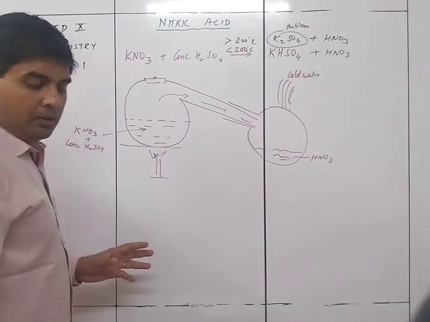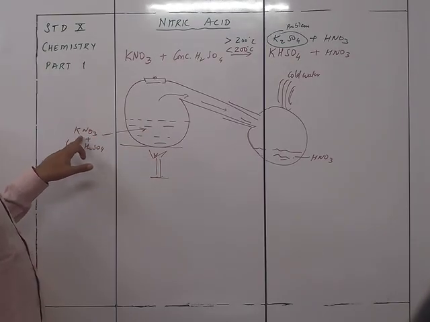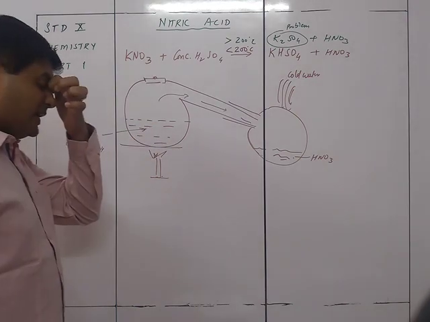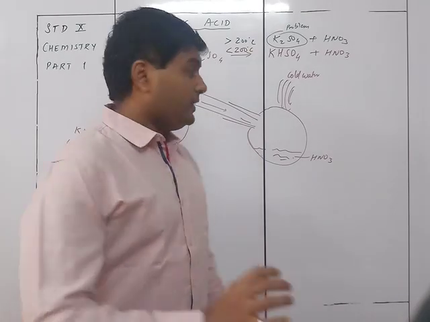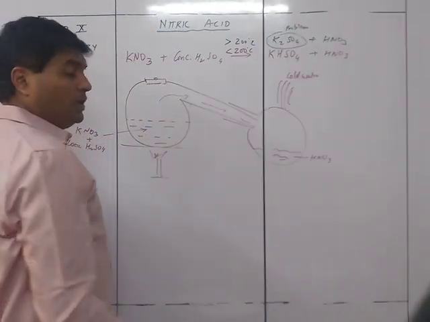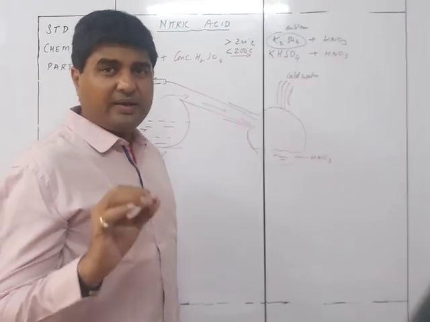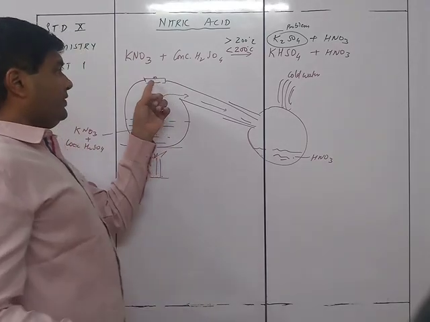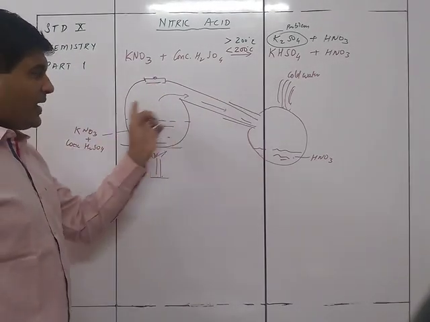So what's the procedure? The procedure will be this way. You are taking KNO3, that is niter, and concentrated sulfuric acid in this glass retort. The most important thing is that in the whole apparatus you are not having any rubber parts. It is a completely glass apparatus. Even the cap over here is glass. Everything is glass.